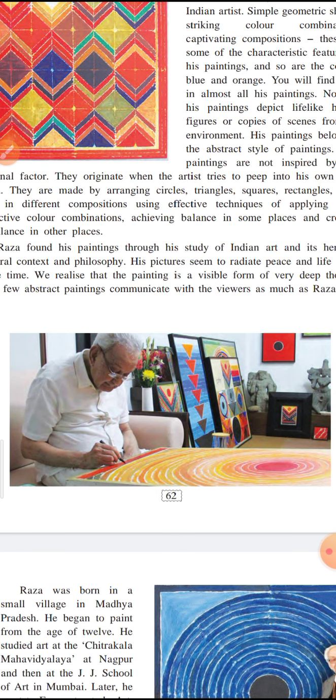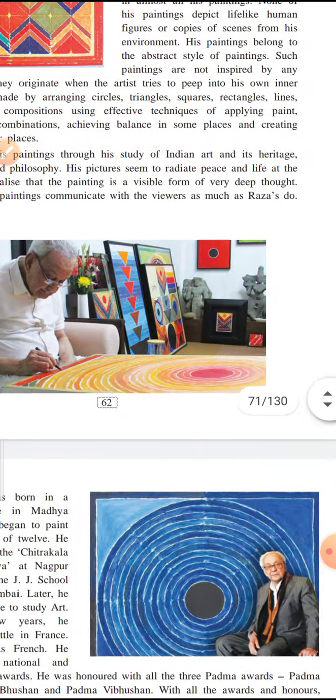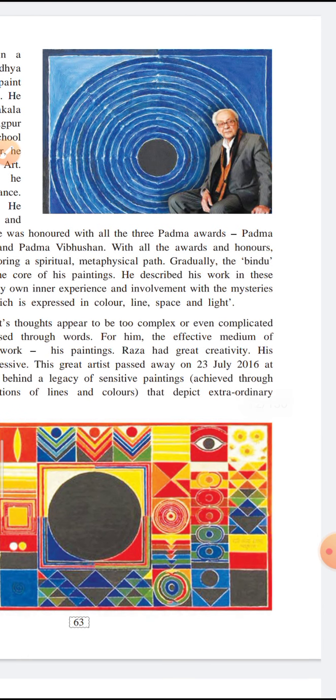Also we can see that in all his pictures, if you see it carefully, in every picture you will see some sort of dot or bindu, either a smaller one or a bigger one or a huge one or many of them, but at least one or two bindus or dots or circles you'll definitely find in his paintings. So this is one of the peculiarities. So let us read out the lesson.